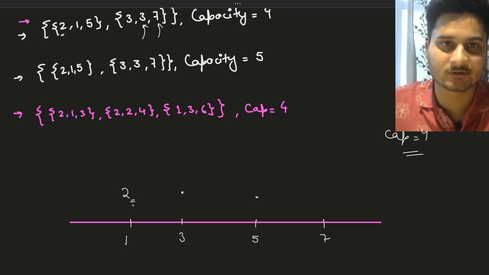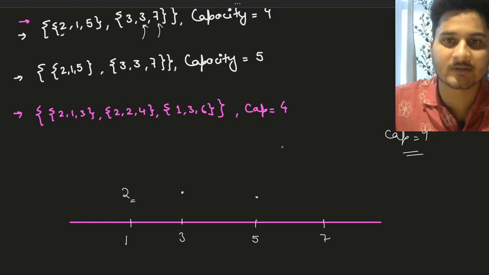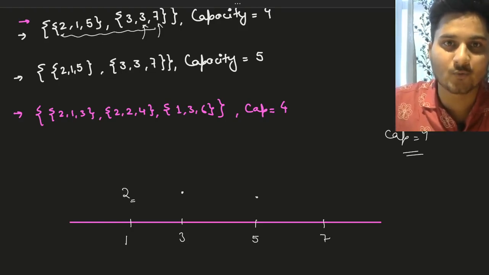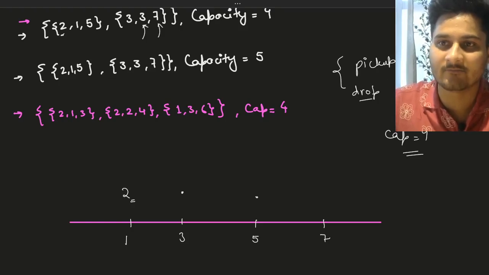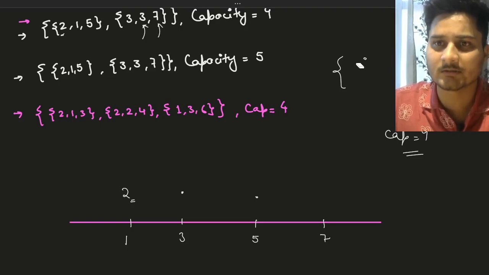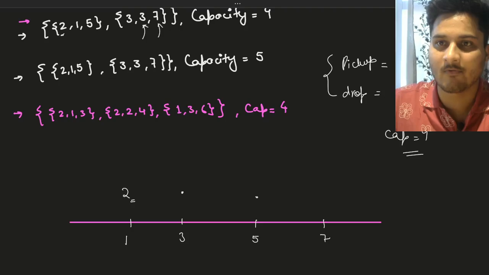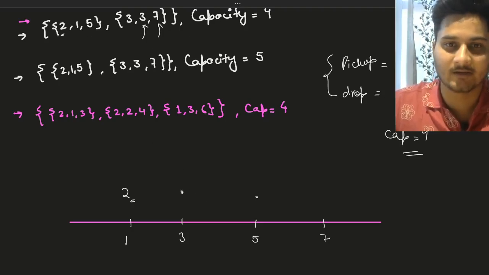So how are we going to solve this problem? Well, we can see that there are basically two kinds of events that are happening. The first event is your pickup and the second event is drop, right? So one thing to observe is what exactly happens at your pickup and drop events. During pickup your available capacity of the system decreases, and during drop your available capacity of the system increases.